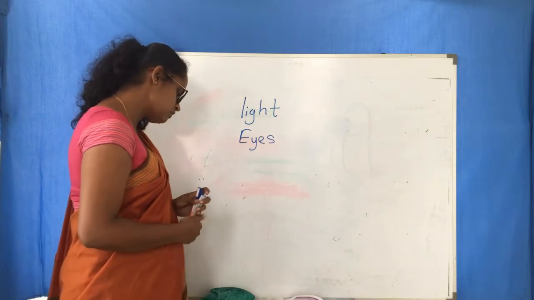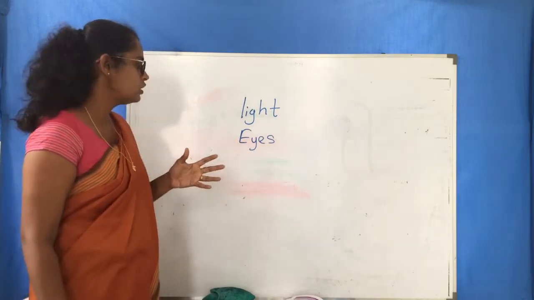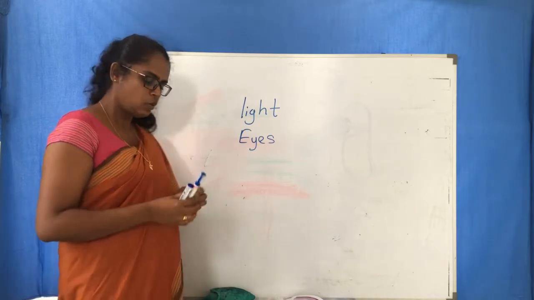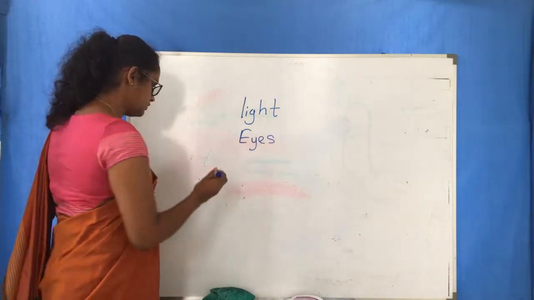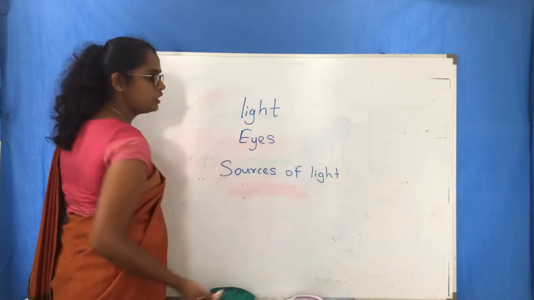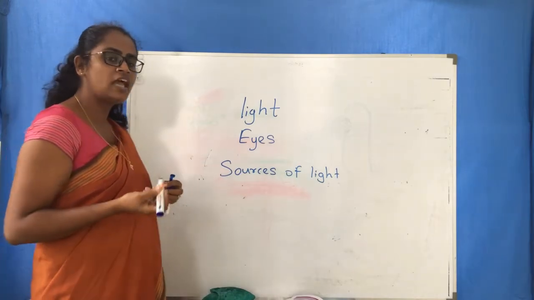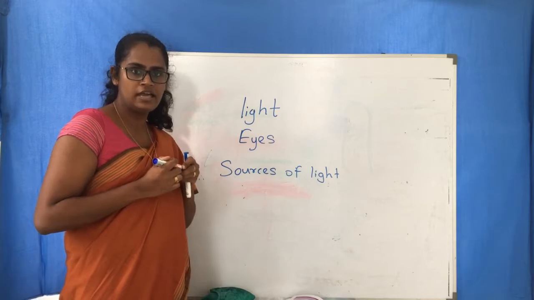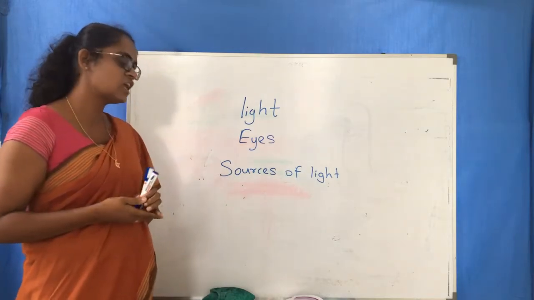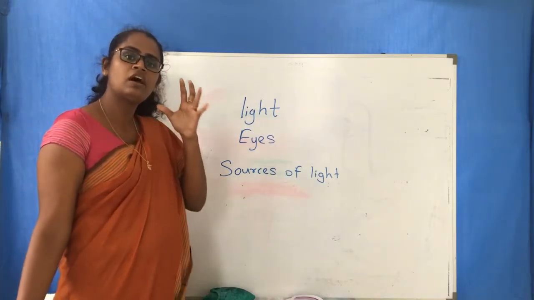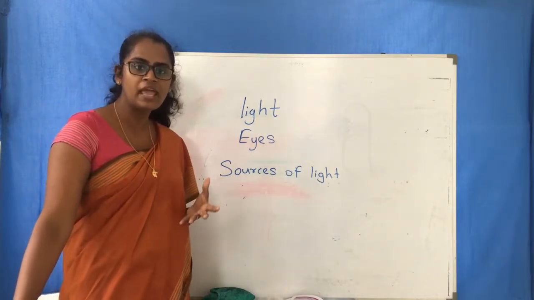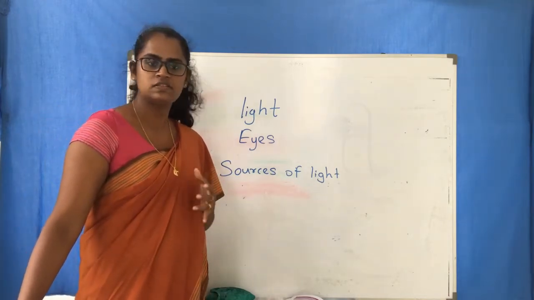Right? So our second part, sources of light. Now what are sources of light? Sources of light means the objects which can emit light. For example, our main light source is the sun.